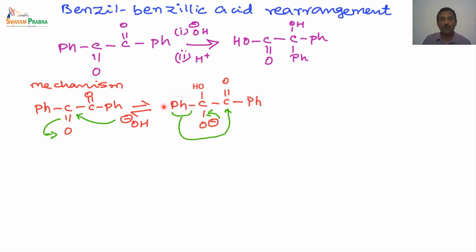And the most crucial part, when we say this is a rearrangement, is the migration of one of the groups attached to the carbon. That is, the phenyl group moves with its own 2 electrons to this carbonyl carbon, because this is again electron deficient. So when it is an electron deficient carbon, unless this phenyl group moves with its own bonded electrons, it cannot come and attack this carbonyl carbon. So this phenyl group moves with its bonded electrons, and obviously the next step will be